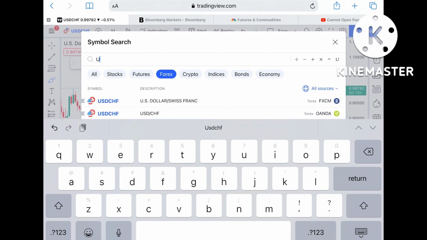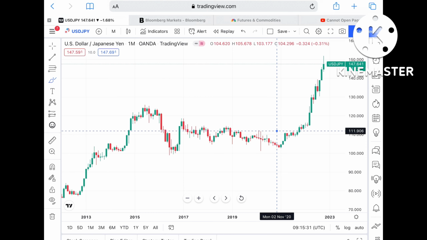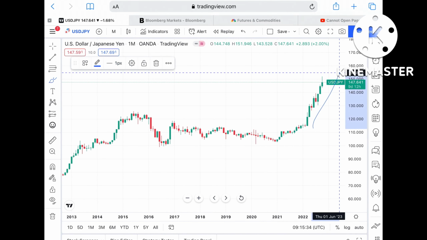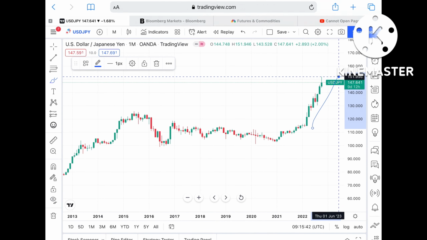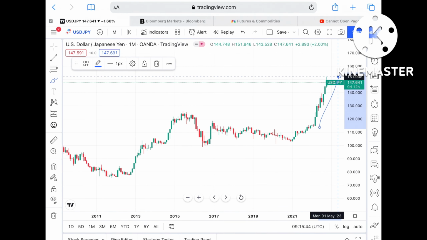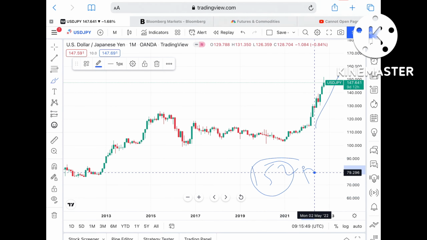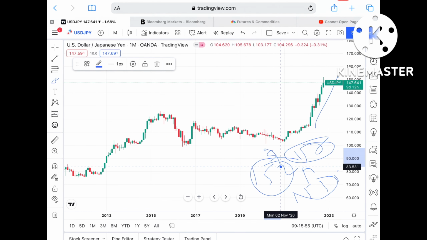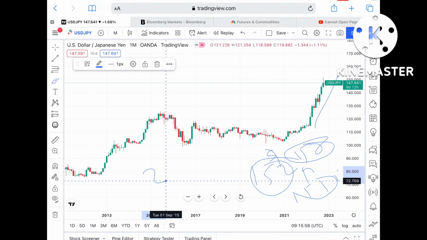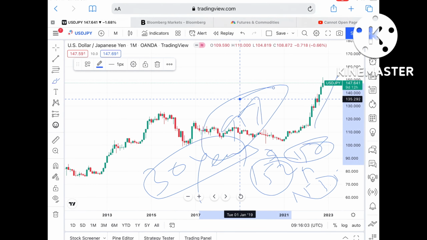Now we talk about USD JPY. As we have seen, a lot of things are happening in USD JPY. It is continuously in an uptrend. Okay, it has already made a high around $151.996, and from there we have seen it come down towards a level of $147.641. Okay, now suppose this level sustains, there is a high chance that if it goes above a level of 152, it can touch a level of $153.5, and from there a level of 157, because there is a high chance that this level has not been seen in 30 years.